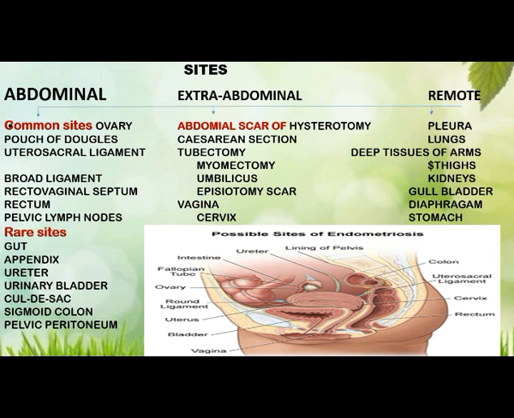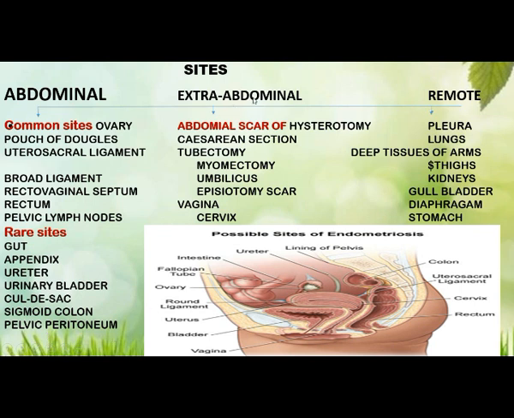Common abdominal sites are ovary, pouch of Douglas, uterosacral ligament, broad ligament, rectovaginal septum, rectum, pelvic lymph nodes. The rare sites are gut, appendix, ureter, urinary bladder, cul-de-sac, sigmoid colon, pelvic peritoneum.